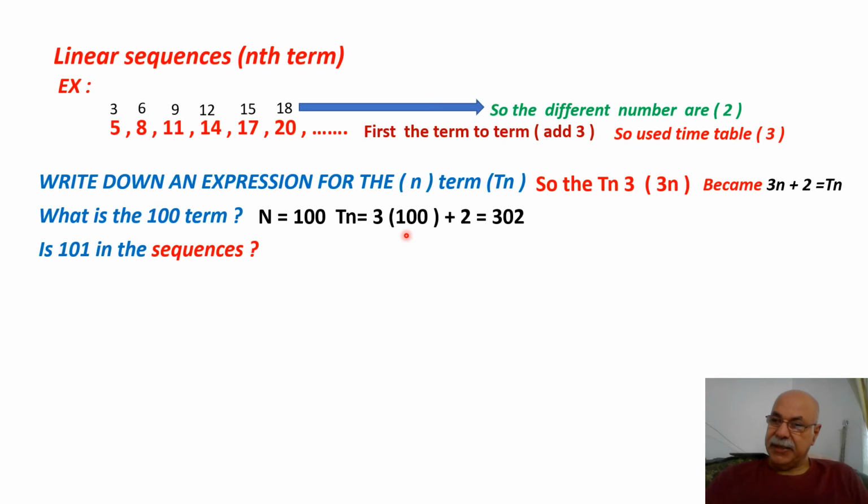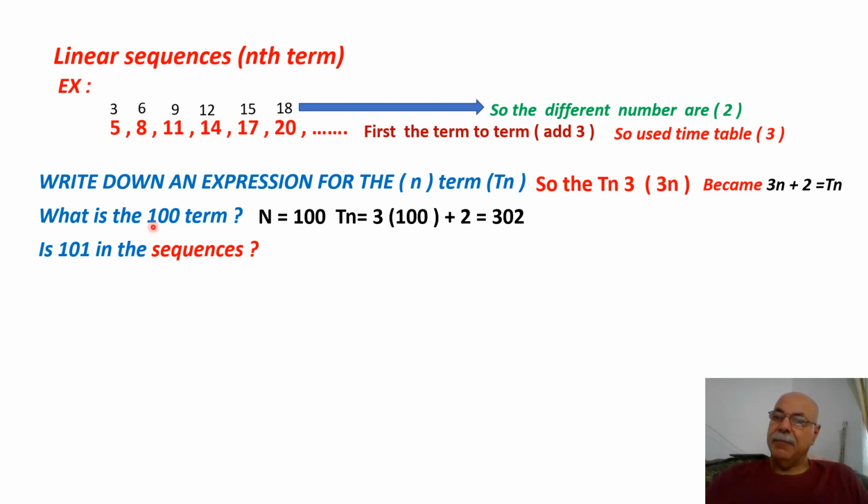Plugging in 100, it becomes 3 times 100, which is 300, plus 2, is 302. This is the 100th term, the value of the 100th term is 302.